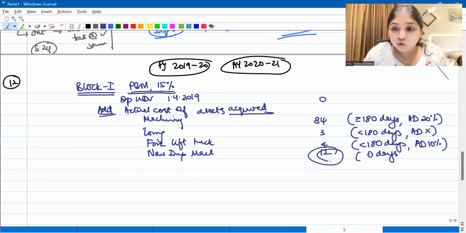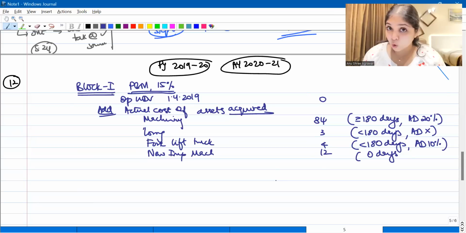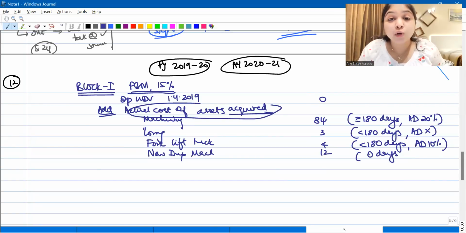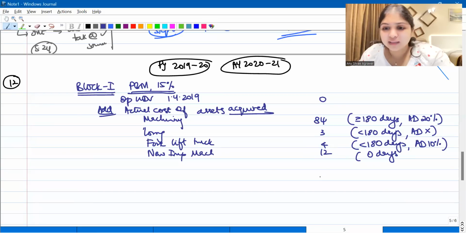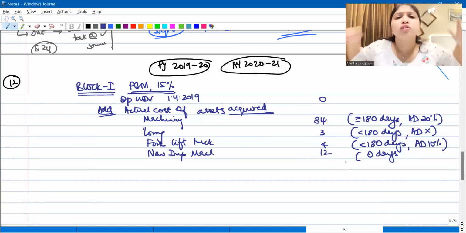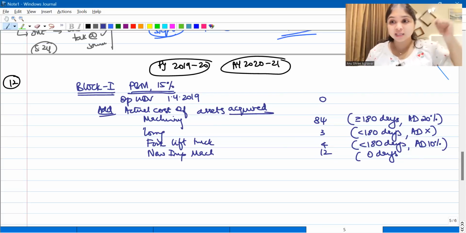See, you did not put it to use in the current year. Don't worry, I will not give you depreciation, but it will still enter the block, because it is not actual cost of assets put to use. It is actual cost of assets acquired. So it is acquired during the year. It will enter the block. Okay, it was not put to use, so don't give me depreciation. That's all. But it will still enter the block. Crystal clear with this discussion, everybody? Tell me.